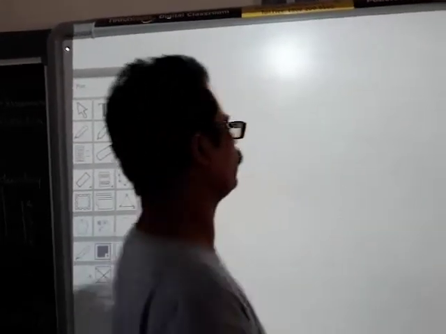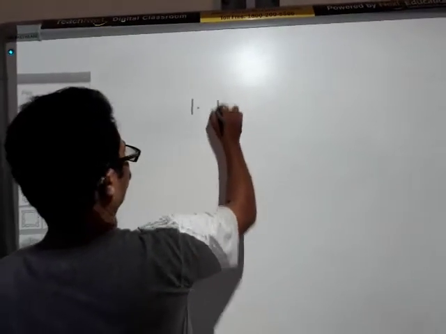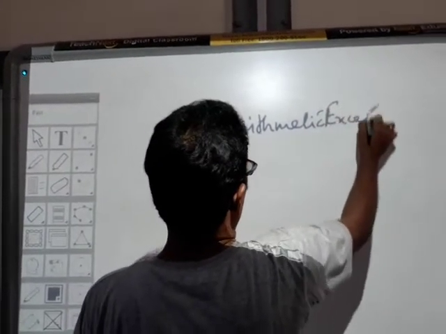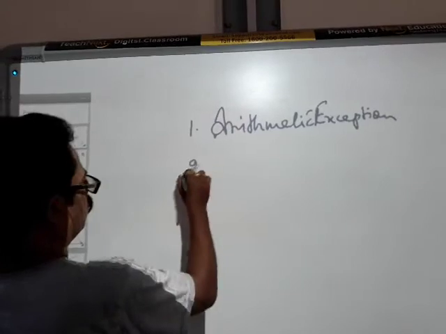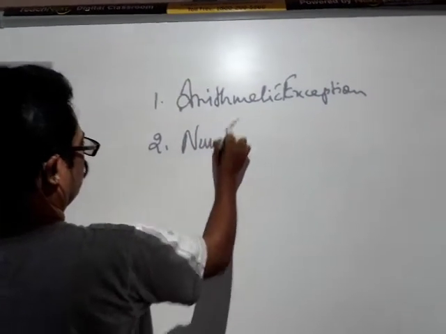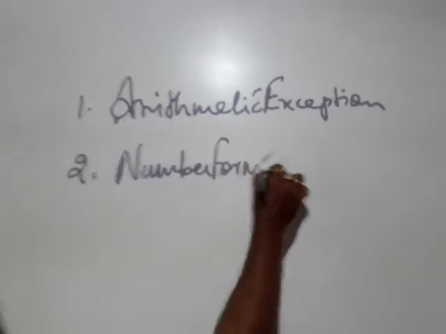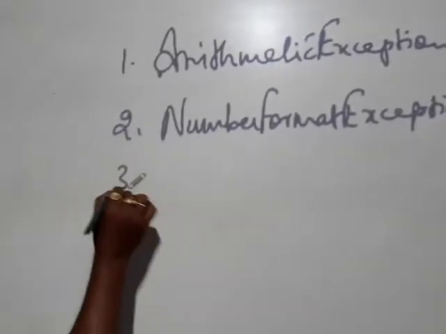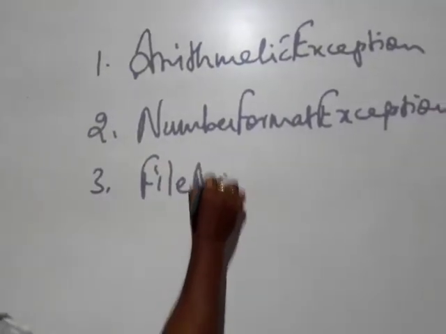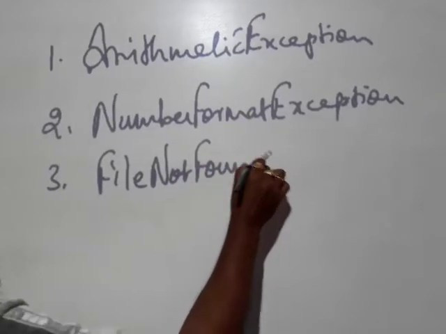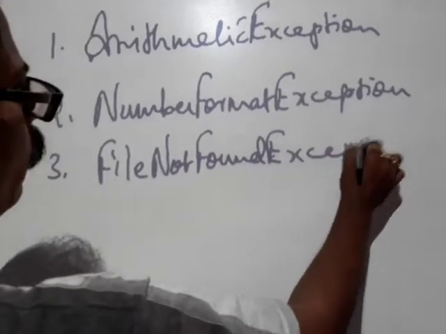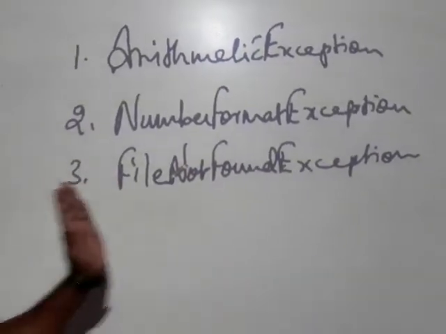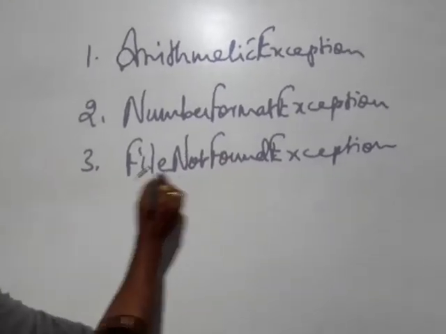To give you some examples: one is ArithmeticException. Second, NumberFormatException. Third, FileNotFoundException. Remember, all these exceptions are one word made up of many words, and the first letter of every word is in uppercase.